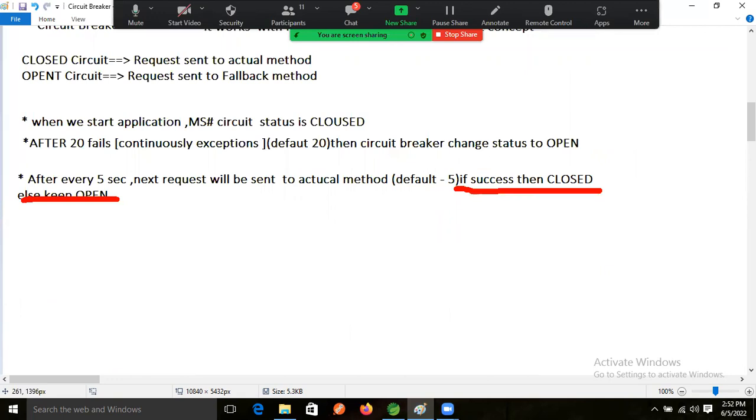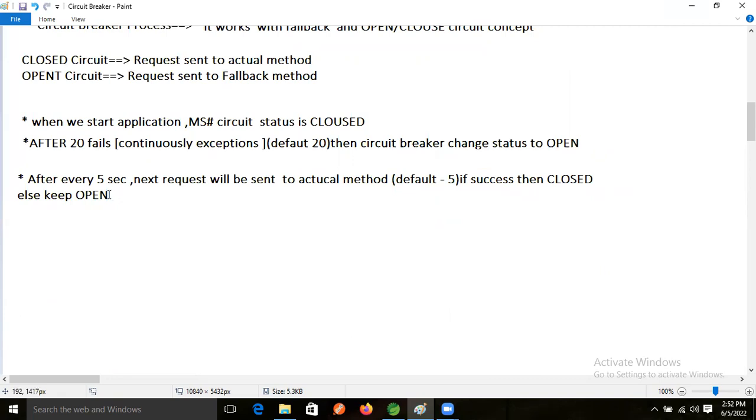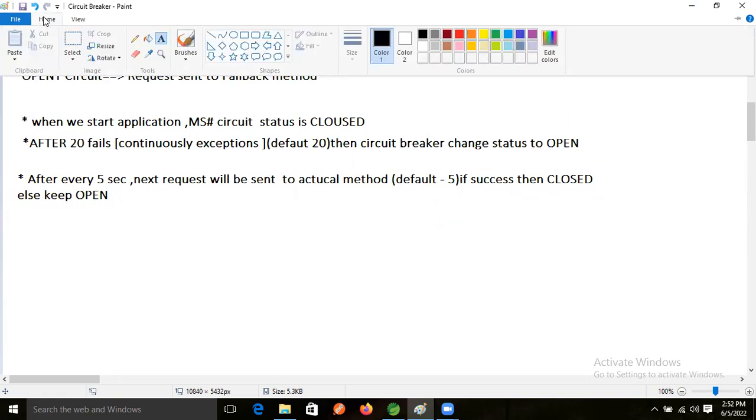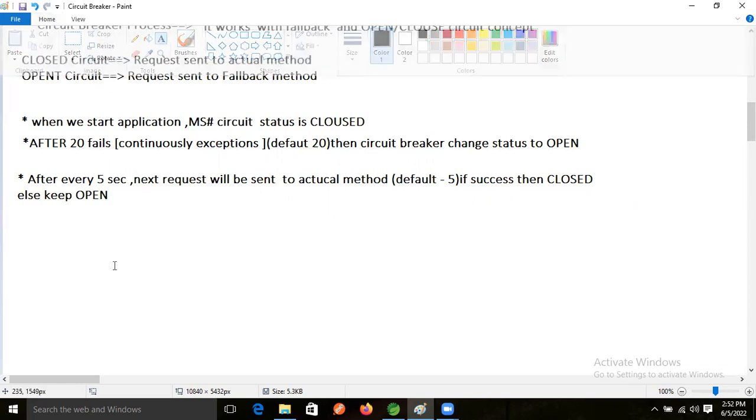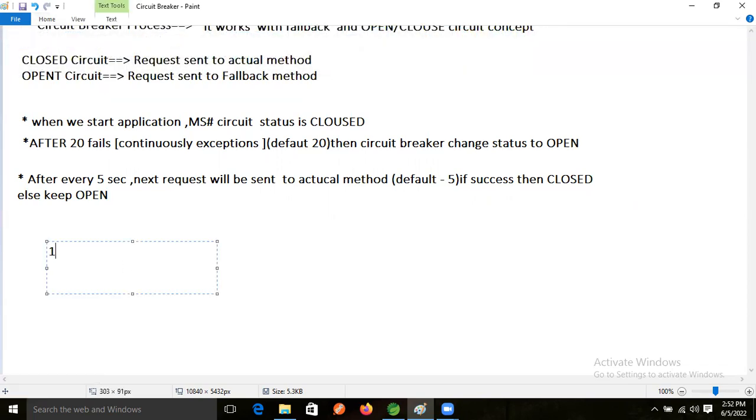So okay, let's understand again. Let's take some scenario. Just assume the first request is coming to our application, which means our actual logic, the actual method.